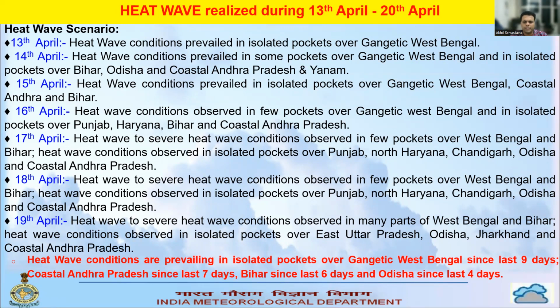They were observed in isolated pockets of East UP, Odisha, Jharkhand, and coastal Andhra Pradesh. If we see a cumulative picture, then we can see that the heat wave conditions were prevailing in isolated pockets of Gangetic West Bengal since last 9 days, over coastal Andhra Pradesh since last 7 days, over Bihar since last 6 days, and in Odisha since last 4 days.